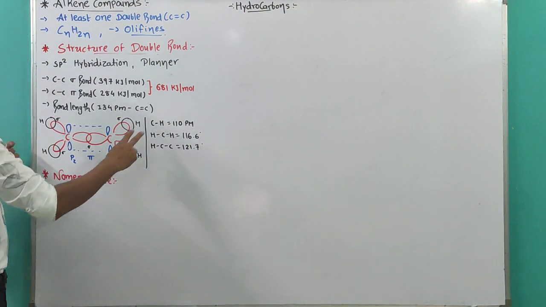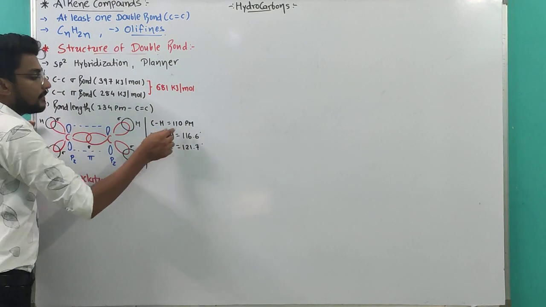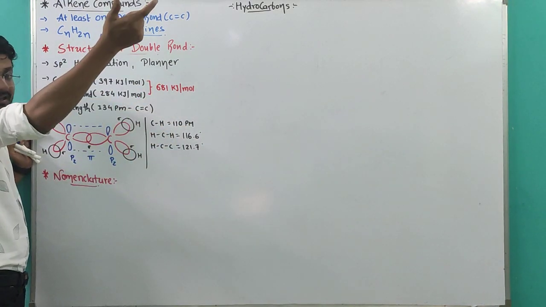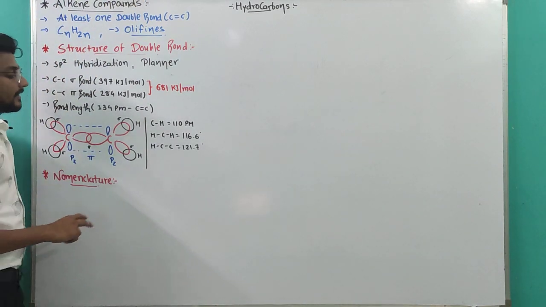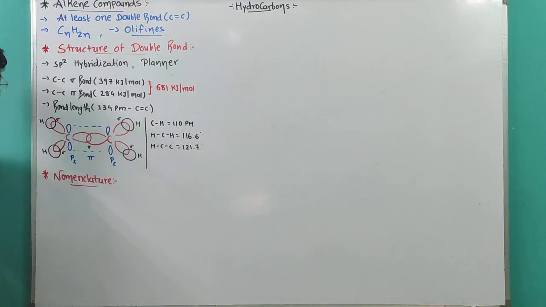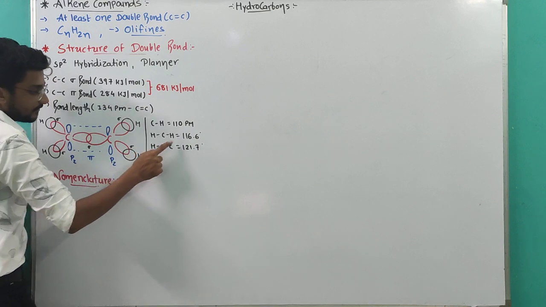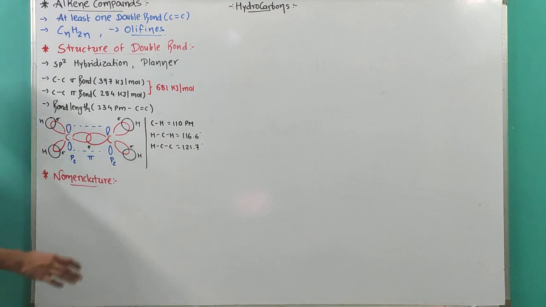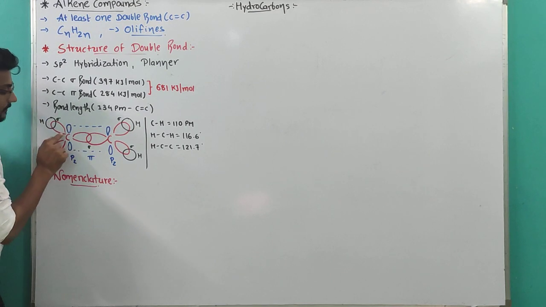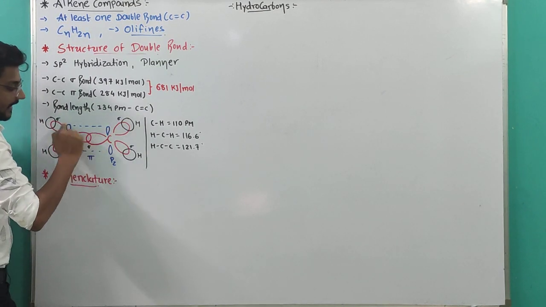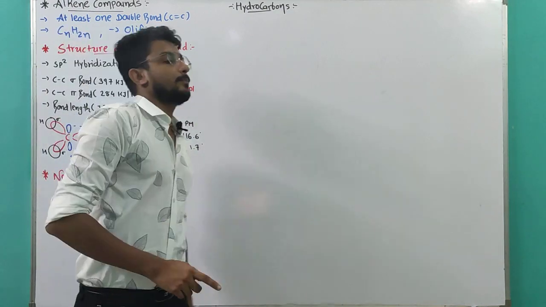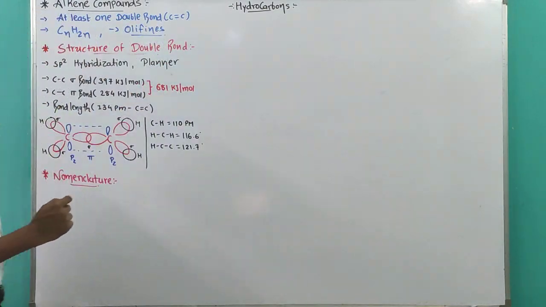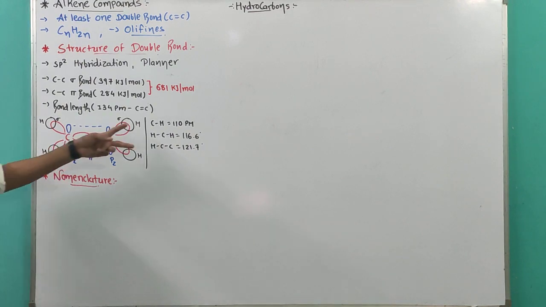After that, the bond length of the carbon-hydrogen bond will be 110 pm, which was greater in the alkane also. Now, here two different bond angles are there. One will be hydrogen carbon hydrogen, which will be 116.6 degrees. The second bond angle will be hydrogen carbon carbon, which will be 121.7 degrees. So these two bond angles will be there.